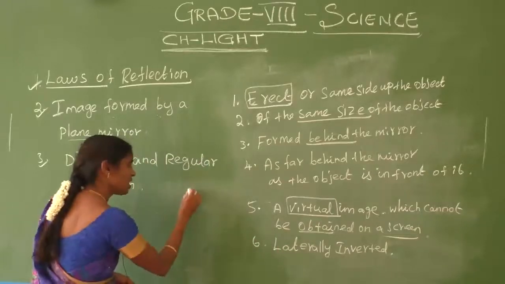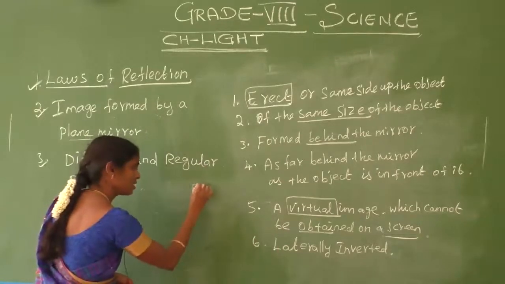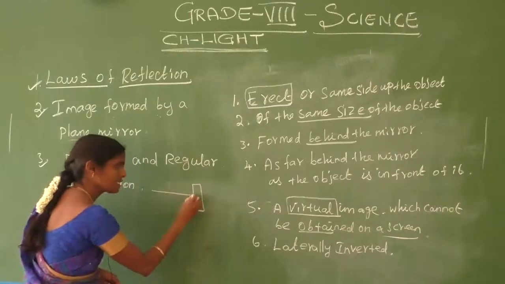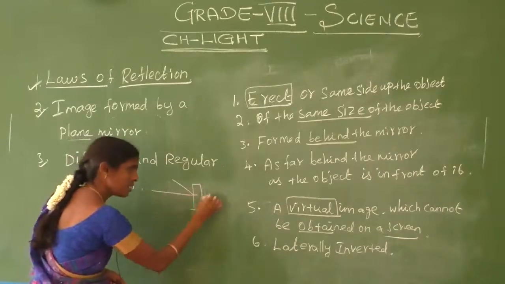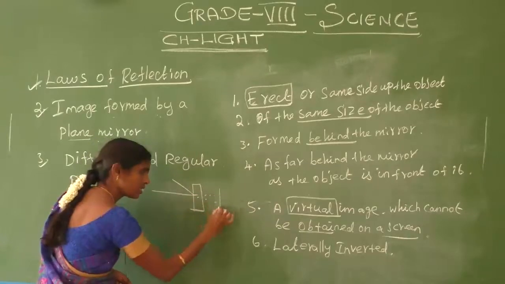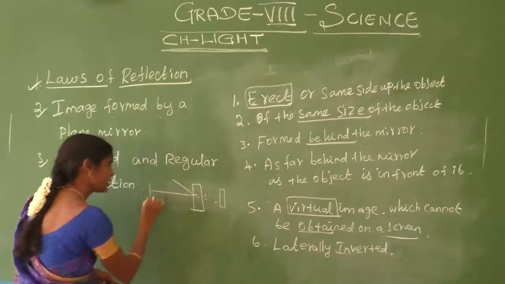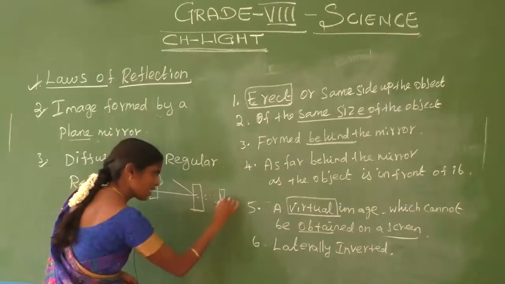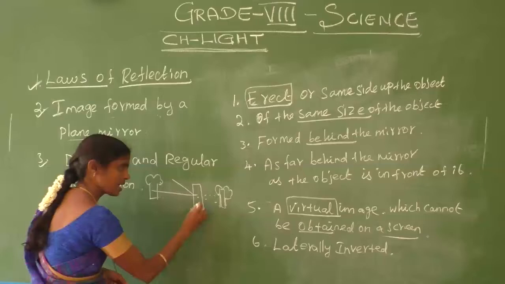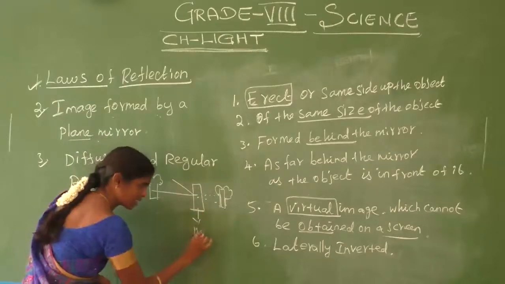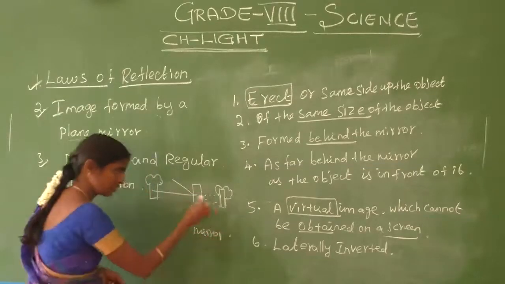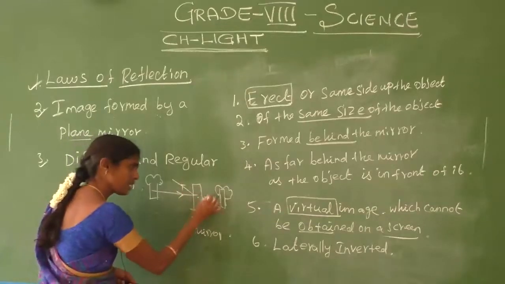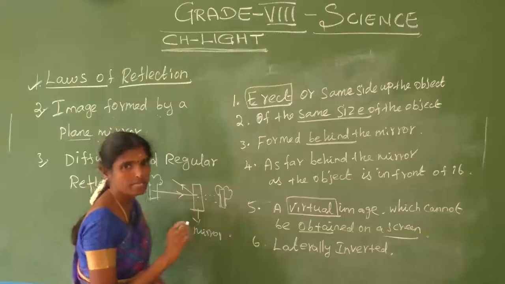See here, this is the one object. We pass light rays and they get reflected. We get the image here. Here a tree is present, and we get the image behind the mirror. This is the plane mirror, and we get the image behind the mirror.